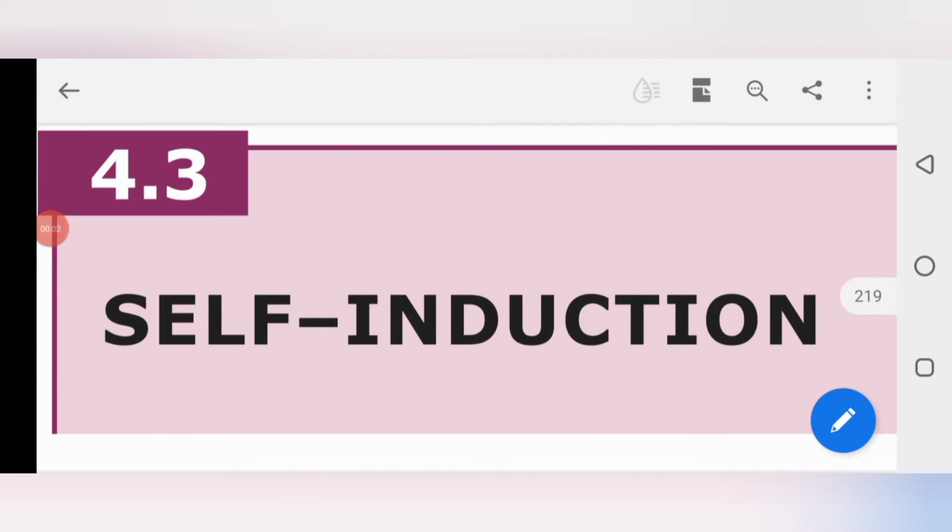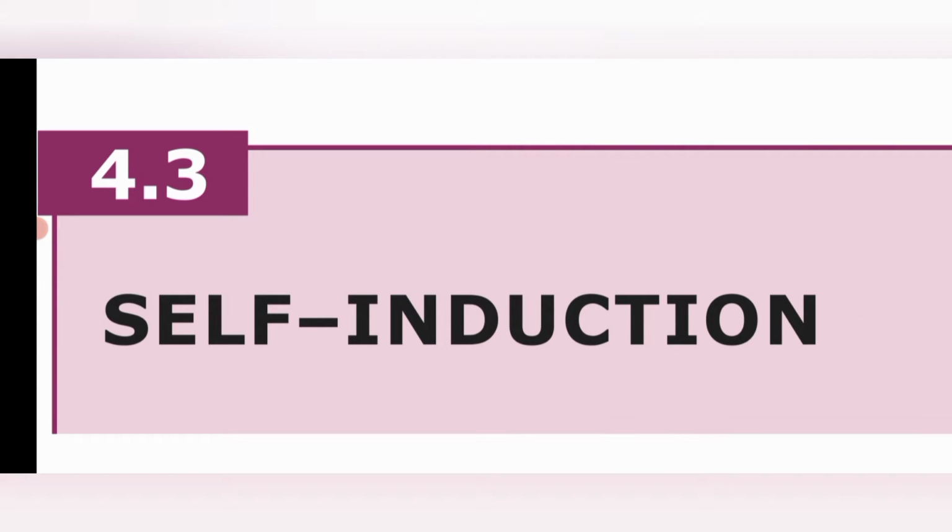Good morning to all. Today's heading is self-induction. This is unit 4, electromagnetic induction and alternating current. Today we are discussing self-induction. Self-induction means self-stimulation. When a device is able to stimulate itself, it is called self-induction.